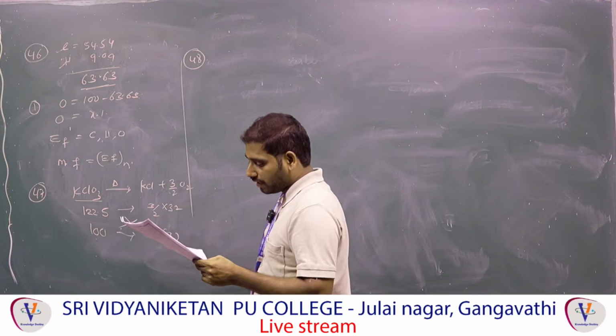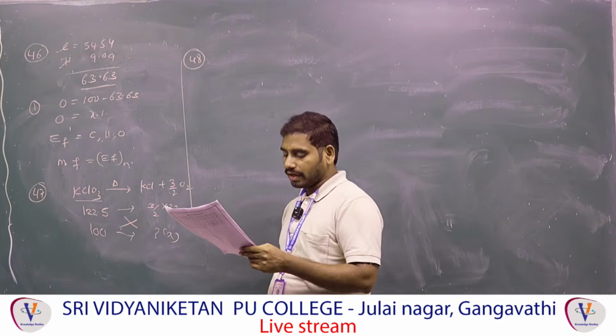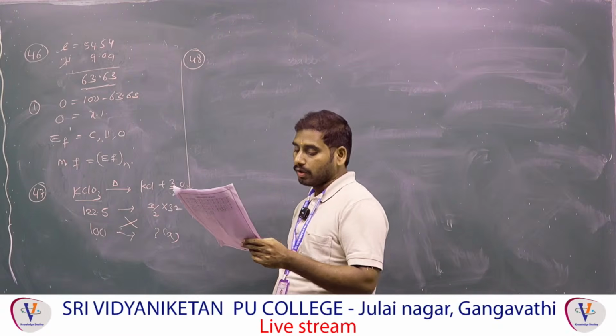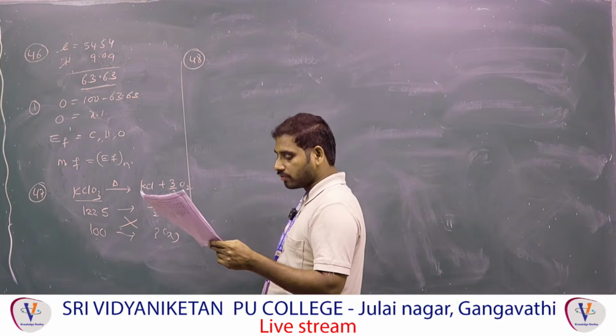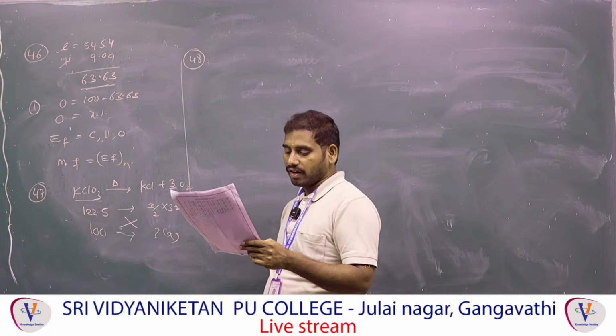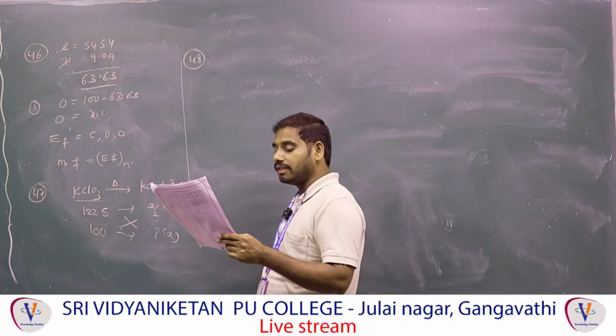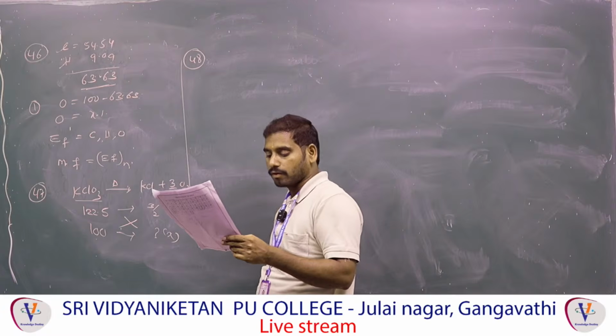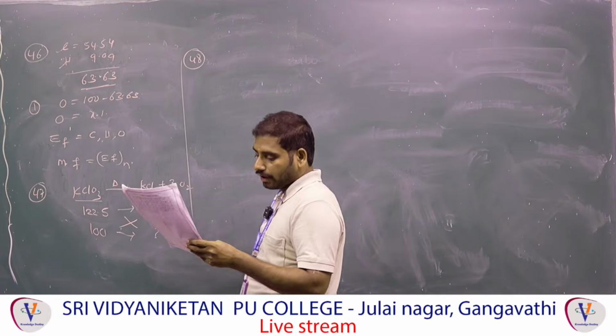At a given temperature, intensity of radiation emitted increases with increasing wavelength. That is wrong. It is decreasing in the wavelength. That means at a given temperature, intensity of radiation emitted increases with decreasing wavelength. So that statement is wrong. Next,